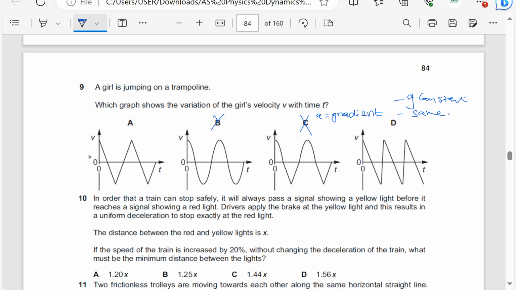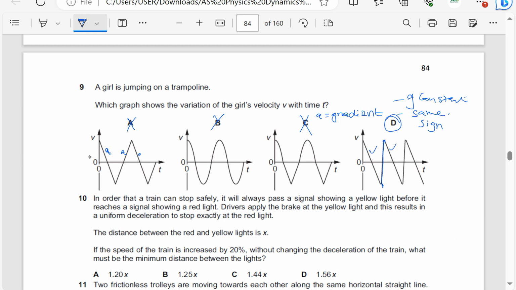It should be the same sign. That means the gradient should be constant with the same sign. So we have to look at this one here, which shows a positive acceleration, negative acceleration. So the answer is going to be D because this is a vertical line, which means the velocity just switches from one direction to another. There's a change in velocity with no time, so there's no acceleration there.